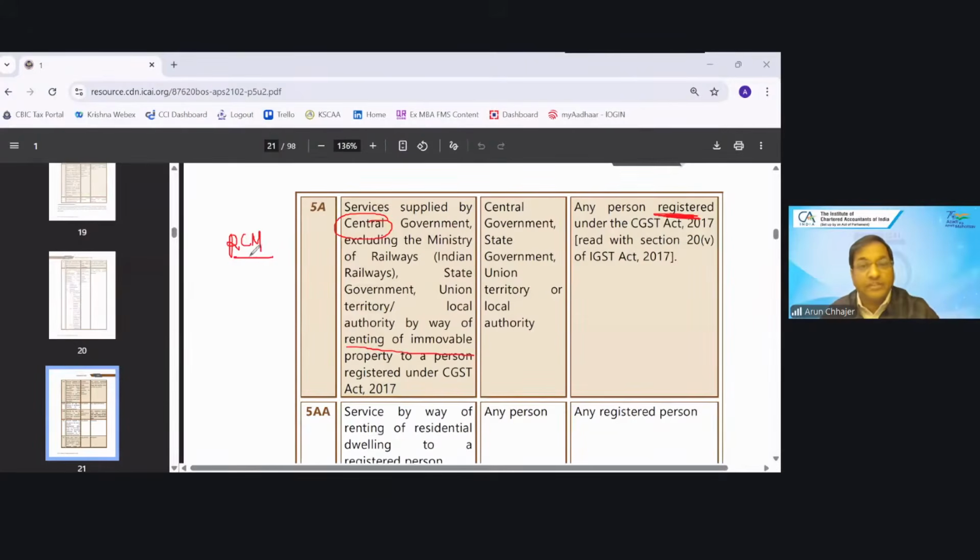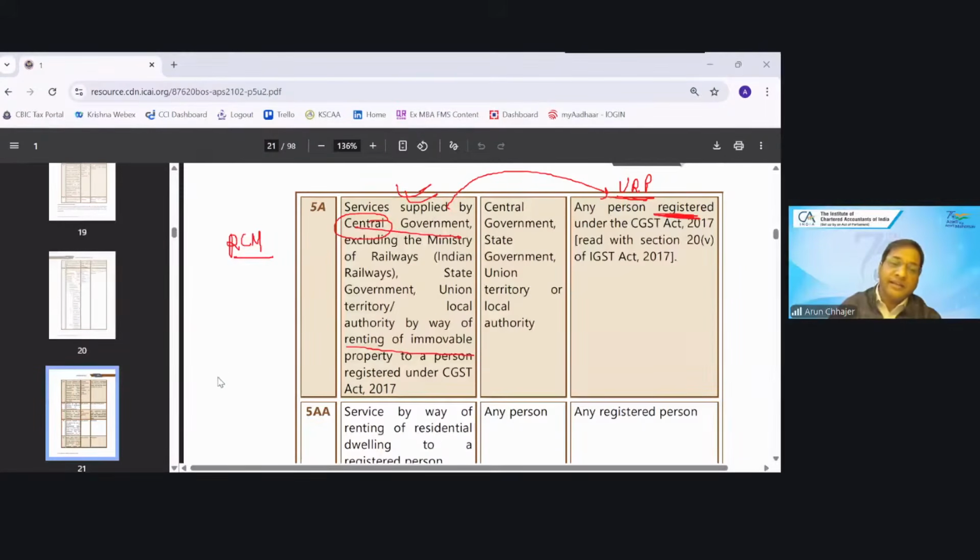It will be taxable. So I can say that if the central government provides renting services to an unregistered person, then they will pay the tax under forward charge. Is that clear? They will pay the tax under forward charge because RCM will not apply. RCM is limited to the registered person.